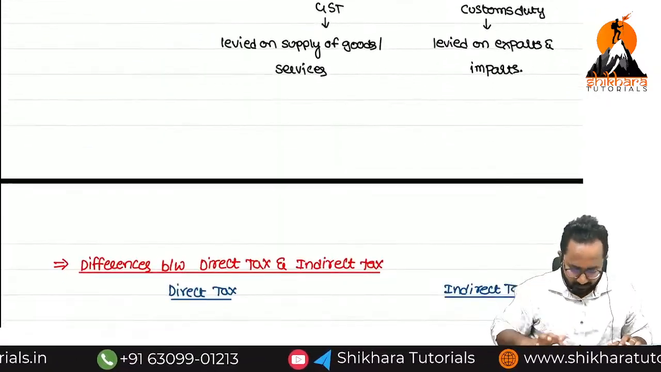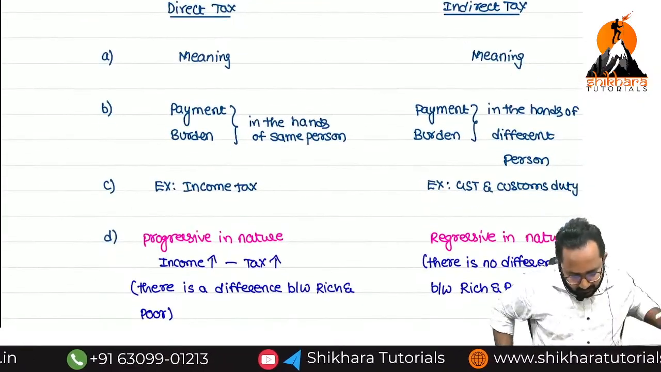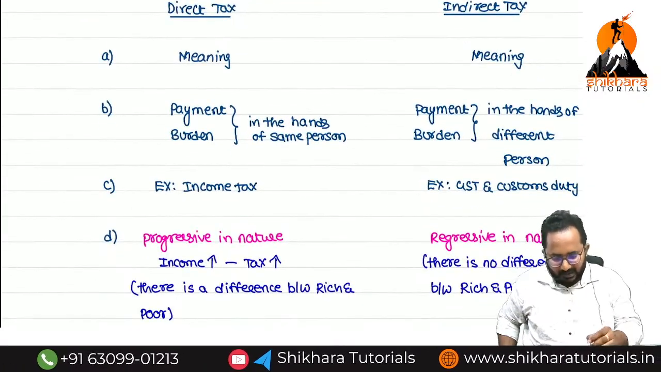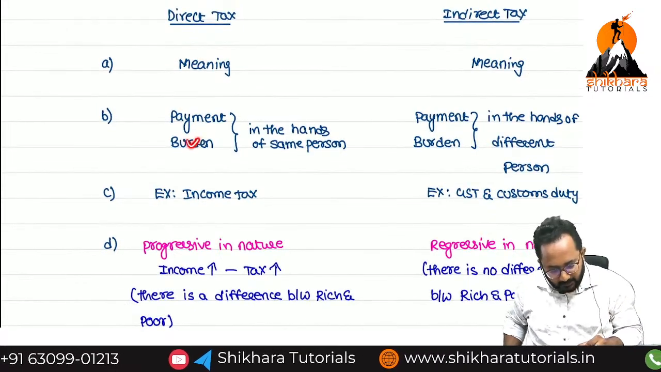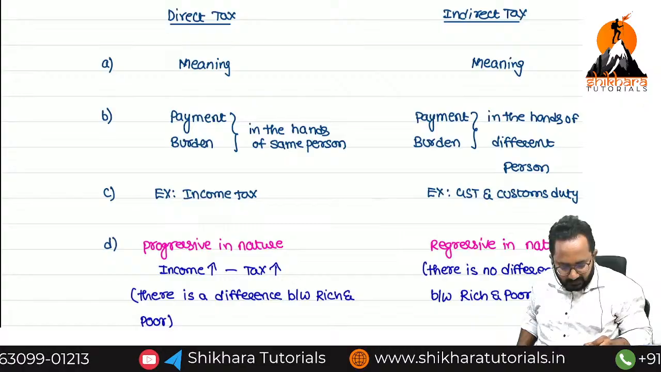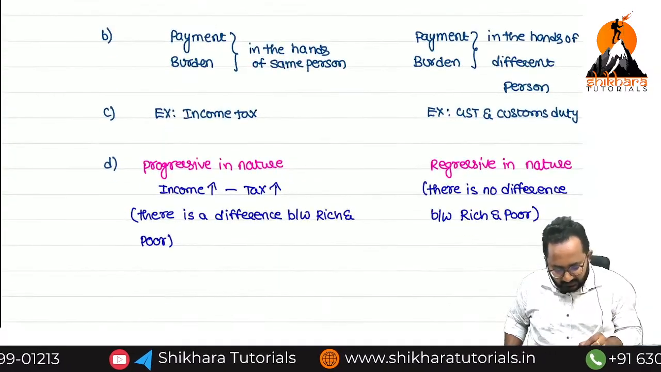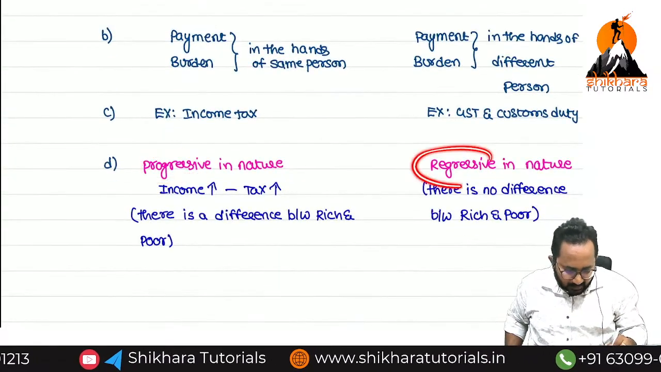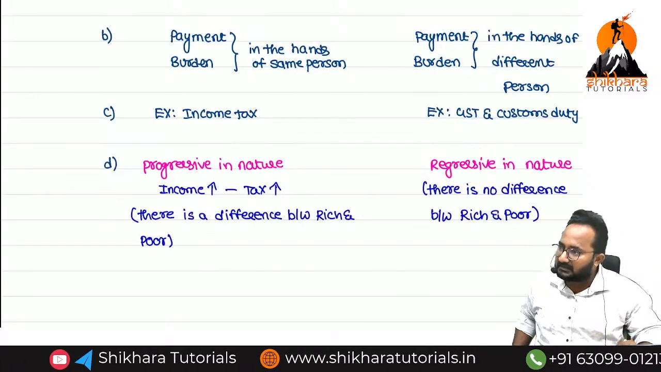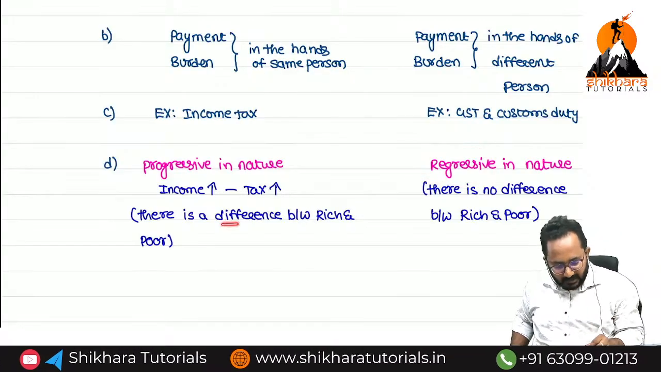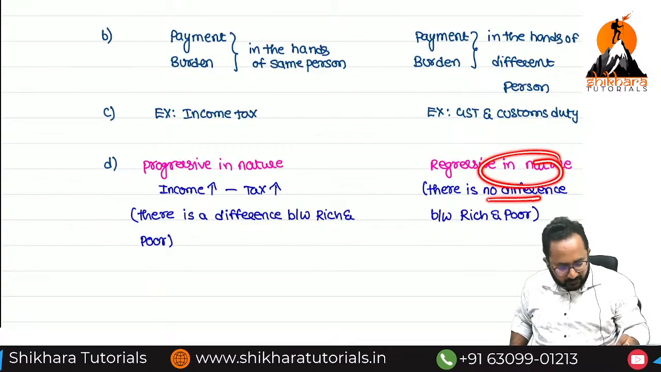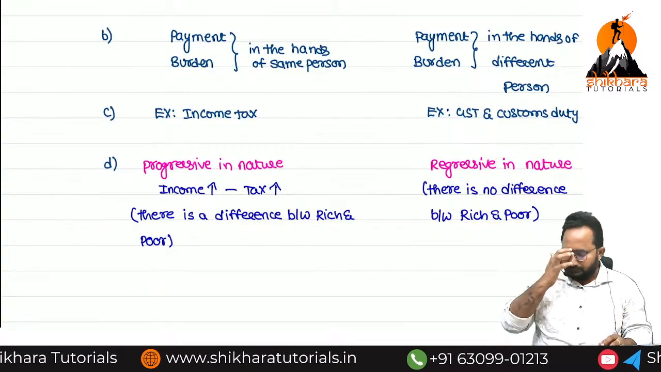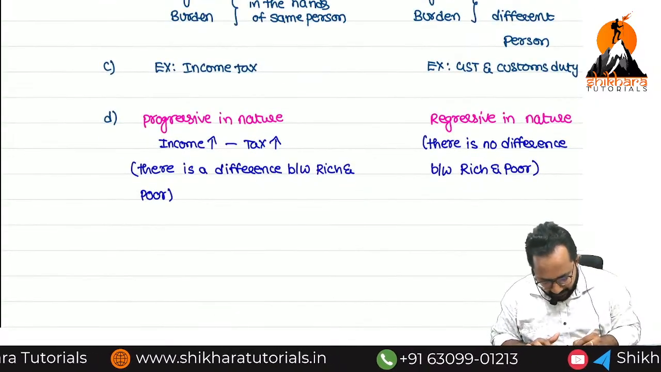But now we can enter the differentiations. What are the differentiations? First, you can write the meaning. Second, payment and burden point of view. Next, example. Next, what is the nature? Progressive one, regressive one. Progressive means there is a difference between rich and poor, and regressive means there is no difference. Now one more point I want to add, E point.